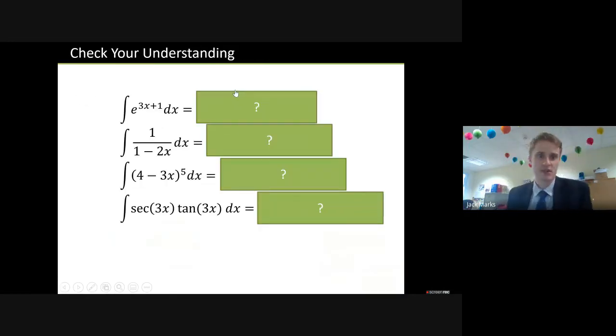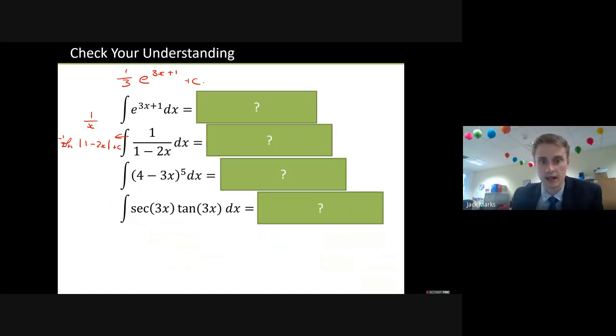A couple more here. So best guess is this should be e to the 3x plus 1. Why is that our best guess? Because e to the thing differentiates to e to the thing. The 3x will make it 3 times bigger, so you counteract it. Okay, this one here, start by thinking that this is a little bit like 1 over x. So we want natural log of 1 minus 2x, and then we need to balance out the fact that there's not a 2, but a minus 2. So it would be minus a half, again, plus a c.